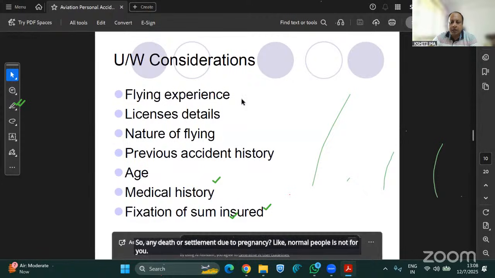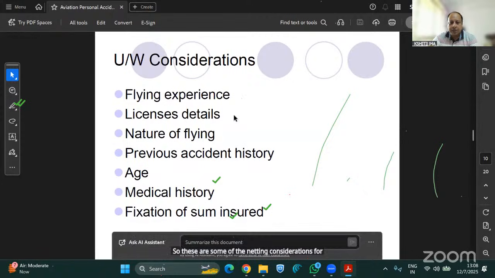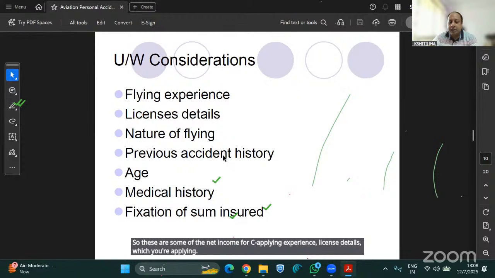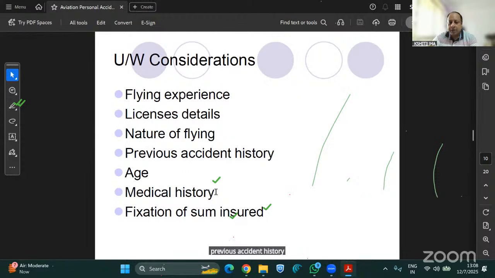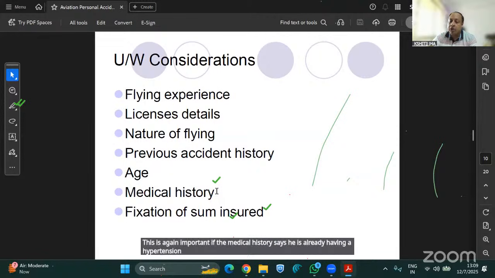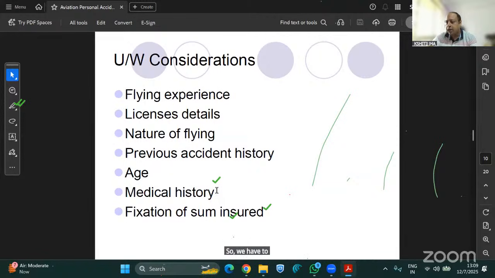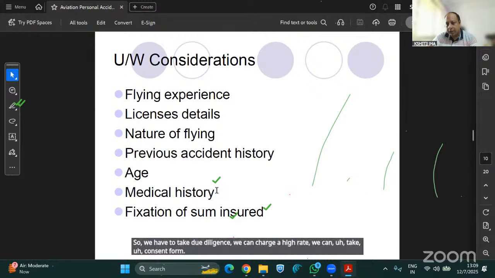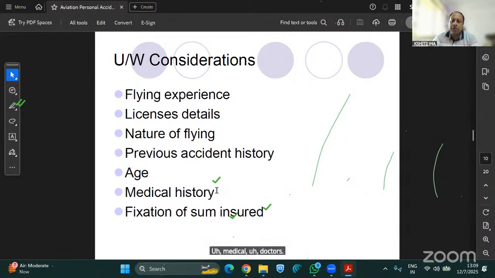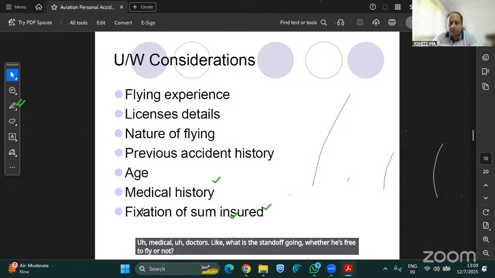So these are some of the underwriting considerations. First is flying insurance, license details, previous accident history, age, and medical history of the pilot. This is again important. If the medical history says he already has hypertension or high BP, or has already suffered a heart attack, we have to take due diligence. We can charge a higher rate. We can take consent from medical doctors on whether he is fit to fly or not. So these things come into the picture.